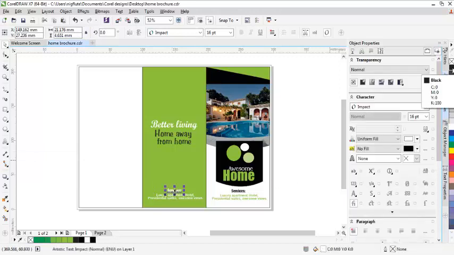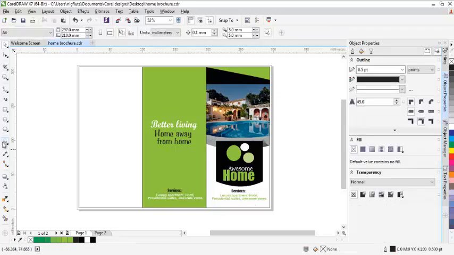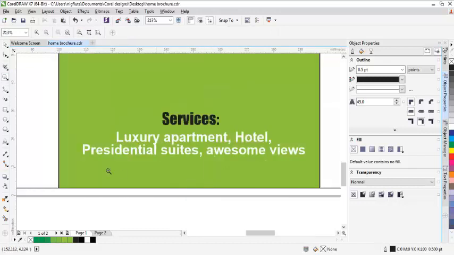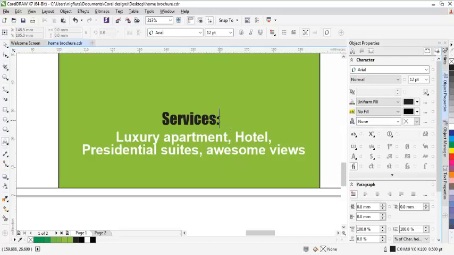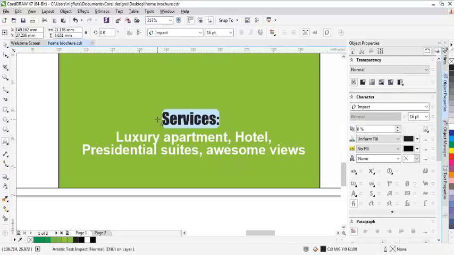Use black, and I'll change it to address. So you can change this to your preferred address and then save it.